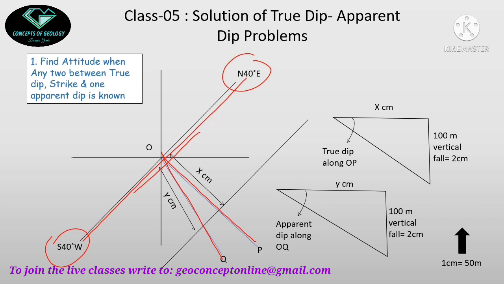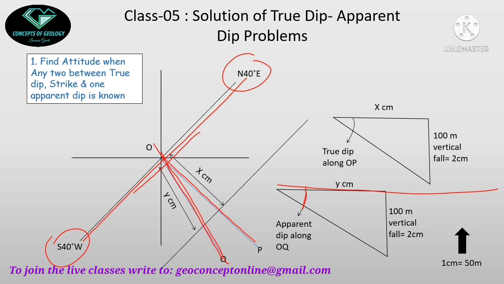Now I want to find out the amount of true dip from this much of data. The apparent dip is provided. So I will try to find one other strike line. I will draw a horizontal line here. This line is actually denoting this OQ direction. I know the apparent dip along this direction.